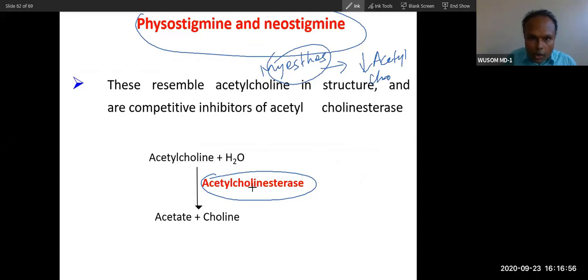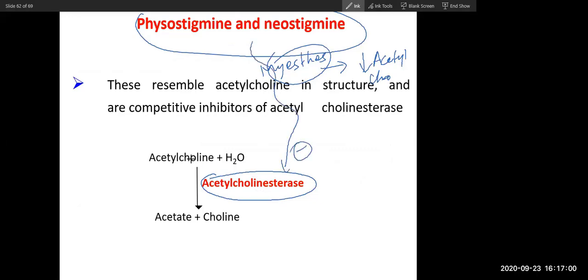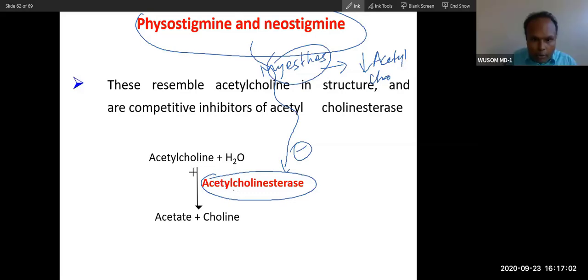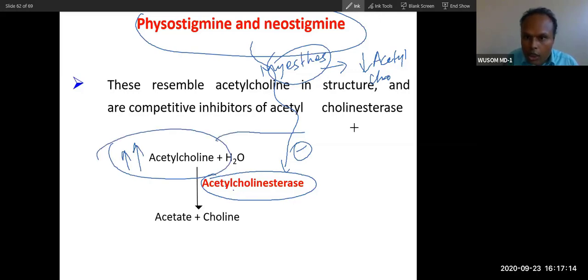What does this enzyme do? It destroys acetylcholine. So when this is inhibited, the acetylcholine level will become high, and that will be a treatment for myasthenia gravis. So physostigmine and neostigmine are inhibitors of acetylcholinesterase.